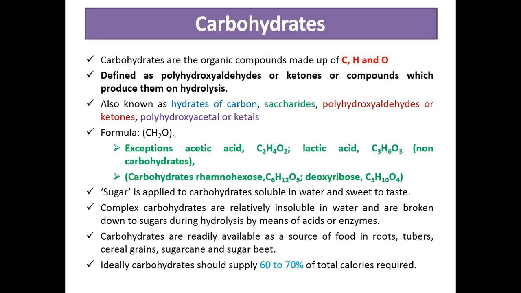So in carbohydrate structure, we have a lot of OH groups in the form of a chain, and also aldehydic or ketonic functional groups are present. There is a general formula for the carbohydrates, CnH2nOn, meaning the compound that satisfies the formula is a carbohydrate. However, there are certain exceptions like acetic acid and lactic acid, because they generally do not satisfy the formula, but still they are classified as carbohydrates.